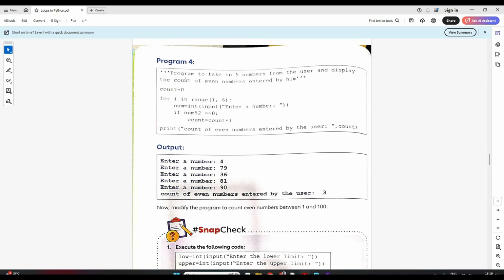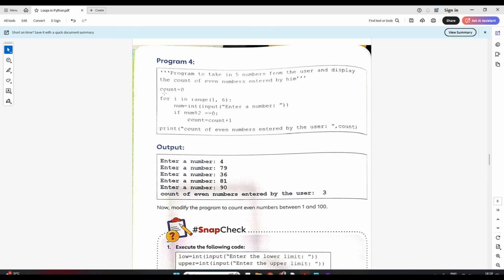Now, another program: to take in 5 numbers from the user. We have to take 5 numbers from the user and display the count of even numbers entered by them. So the user will give us 5 numbers and we have to check whether each number is an even number or an odd number. If it's an even number, we'll keep the count. Out of 5, say 3 were even numbers. So just see the program here.